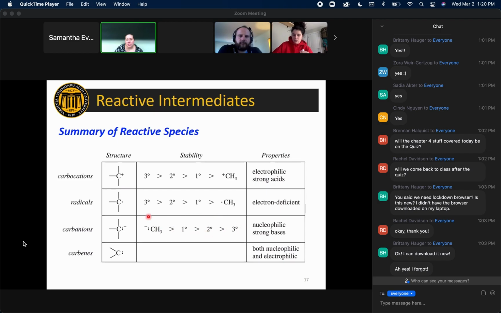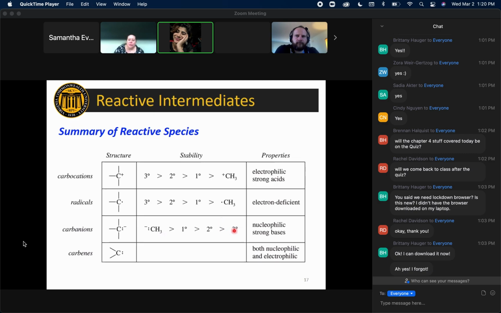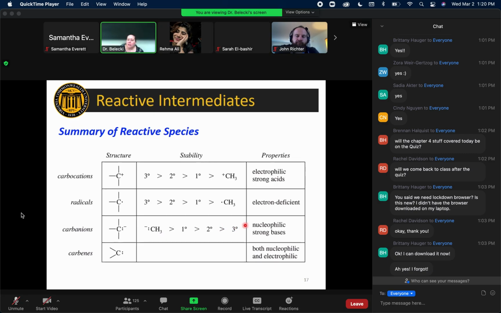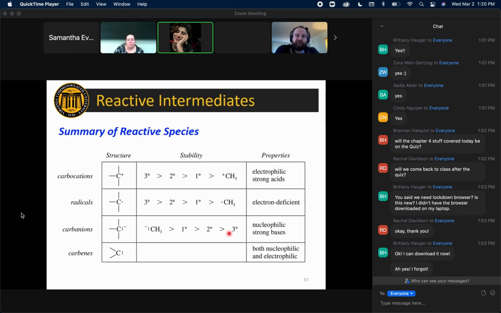Anions have the reverse stability trend. As you add more substituents on your carbanion, you reduce the stability. So carbanions are becoming less stable the more substituents you have. They're strongly basic and strongly nucleophilic. And then finally, the weirdo carbenes, which can be both nucleophilic and electrophilic. Again, don't worry about those too much for now. Make sure you focus on these 3, and mostly on these 2 for the next couple of chapters.